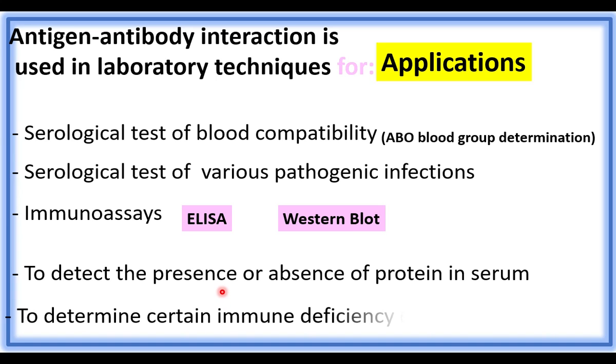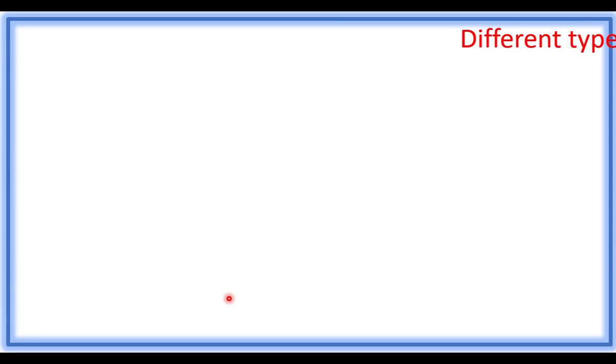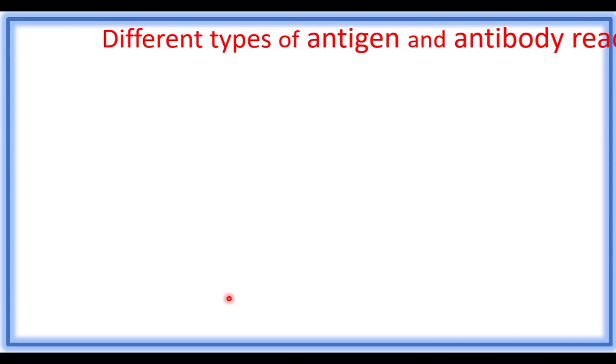And these interactions are used to determine certain immunodeficiency diseases. Some of the immunodeficiency diseases are genetic in origin. Some of the immunodeficiency diseases are due to defective functioning of the immune system. That can be determined by the antigen and antibody interactions. These are the applications of antigen and antibody interactions. There are different kinds of antigen and antibody interactions.